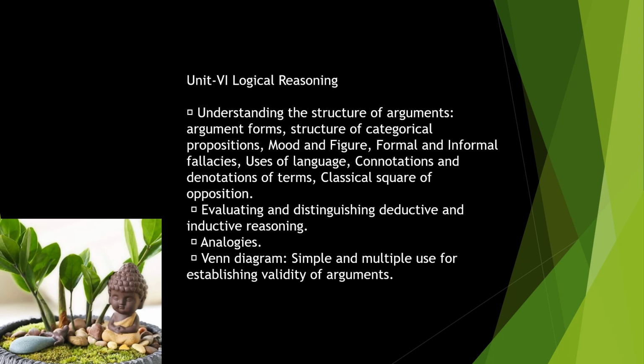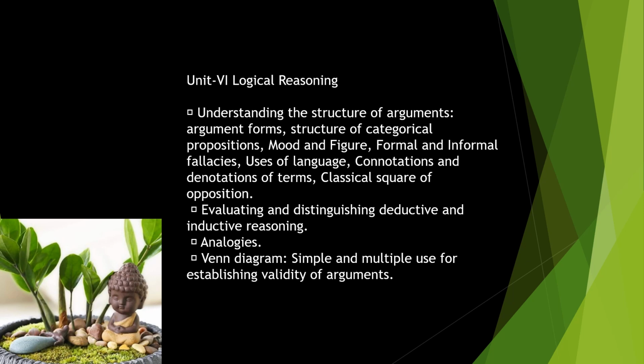The structure of categorical propositions. What are propositions? Moods and figures, we have to study. Formal and informal fallacies. Fallacies means mistakes. What are the mistakes that can come under this? Then uses of language. Then connotation, denotation, that you might have studied. Then the classical square of opposition is a famous thing, where four parts are given, and usually they will ask a question from this part. In every question paper there is a question from this classical square of opposition.